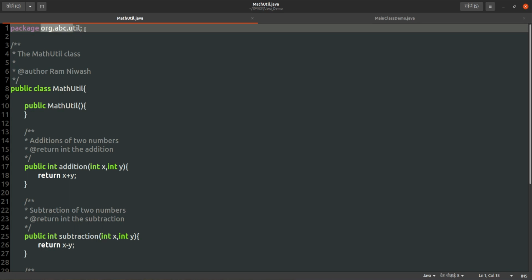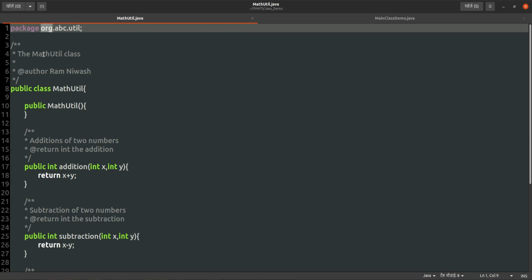How will JVM process this package? When you compile with javac -d dot and the java file name dot java, your JVM will create the package in this way: it will separate the folder names on the basis of the dot.